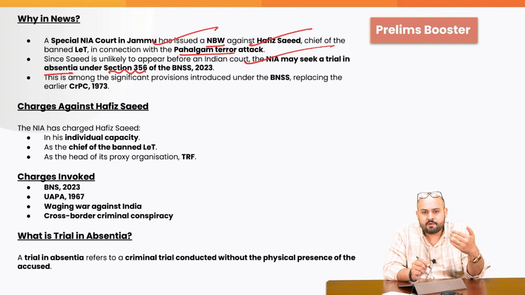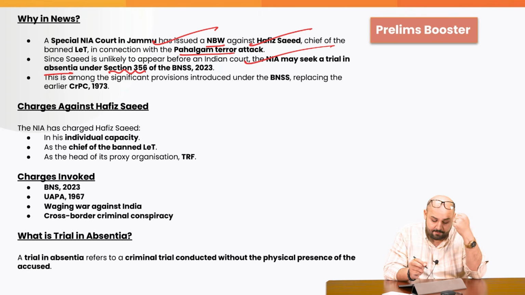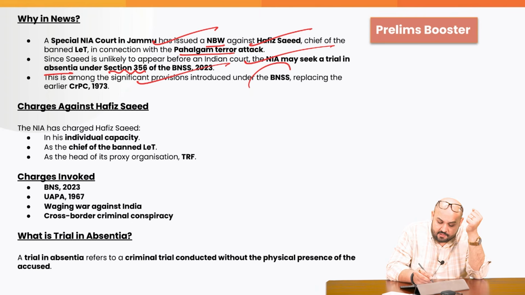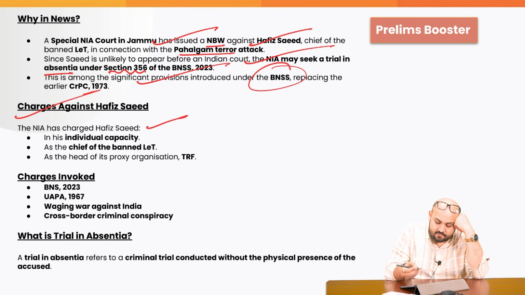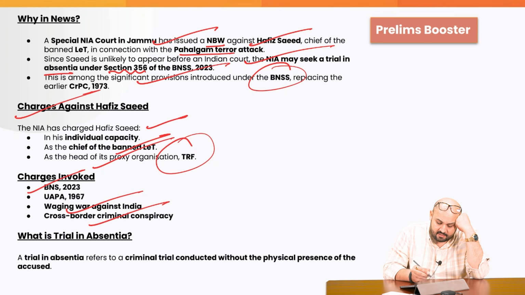So what we will do is carry on the process by using Section 356 of the Bharatiya Nagarik Suraksha Sanhita, which talks about the trial in absentia. Now, this is a significant provision introduced under the BNSS, replacing the CrPC of 1973. What are the charges against the coward? The NIA has charged Hafiz Saeed in his individual capacity as chief of the banned LeT and the head of a proxy organization, the Resistance Front. Charges: Bharatiya Nyaya Sanhita 2023, Unlawful Activities Prevention Act, waging war against India, cross-border criminal conspiracy.